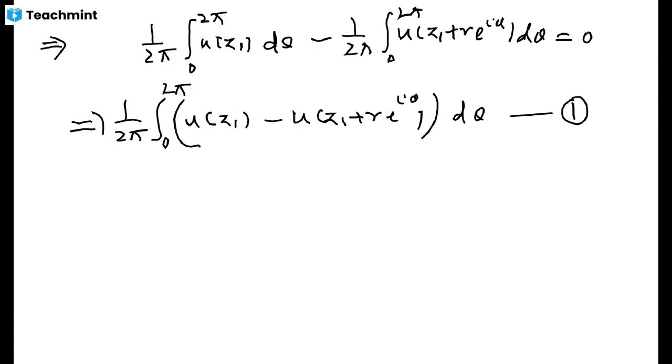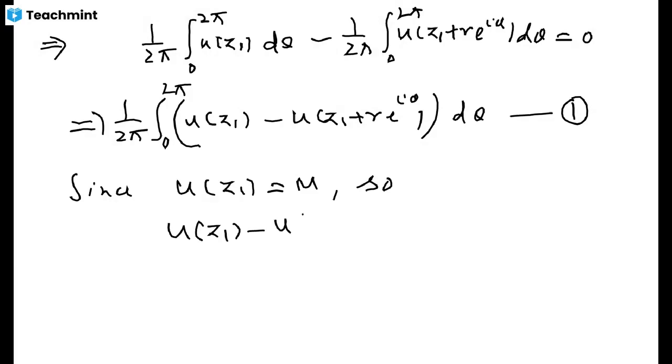Now u(z1) is the value m, and m is the maximum, m is the upper bound for this function. So this means that the number u(z1) minus u(z1 plus r e^(i theta)) has to be greater than or equal to 0 for all choices of theta and r.